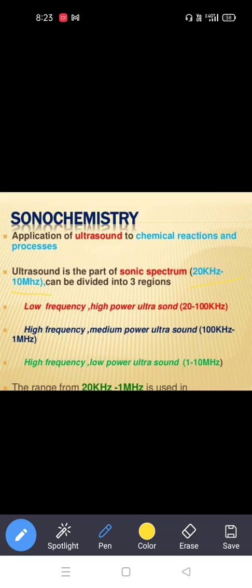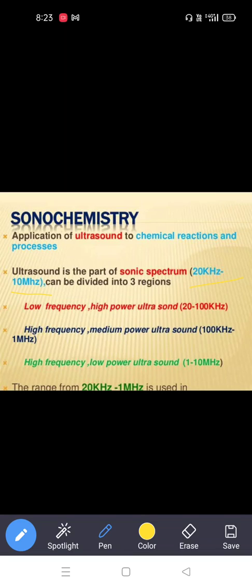This is the frequency we are using in sonication reactions. Sonication reactions also take very little time in the reaction process, so they are very efficient and we get more of the desired product. That's why this is also one of the green chemistry syntheses.